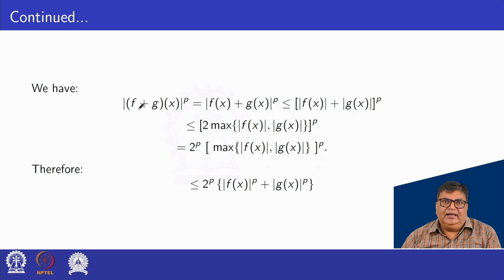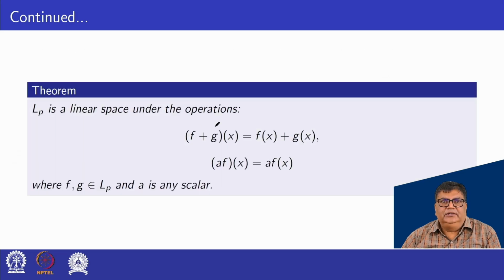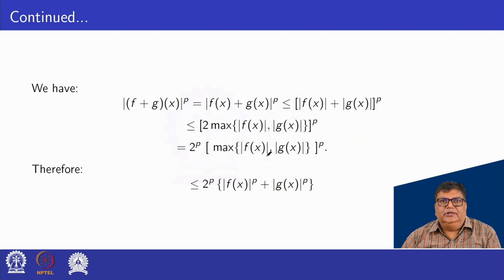First, mod (f plus g)(x) power p can be written as mod f(x) plus g(x) power p as per this operation. This is less or equal to (mod f(x) plus mod g(x)) whole power p.